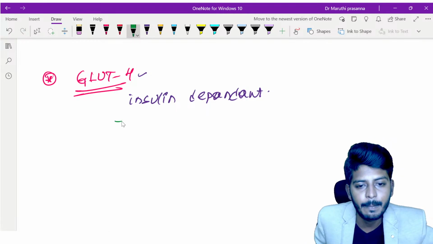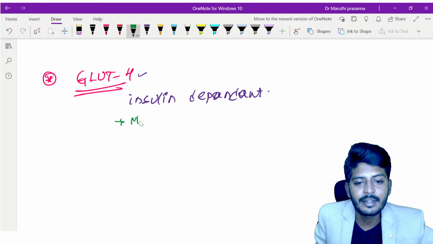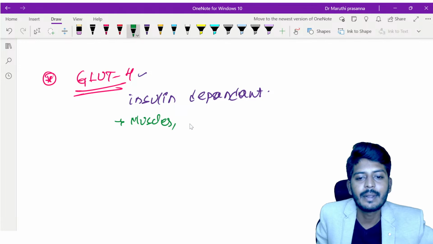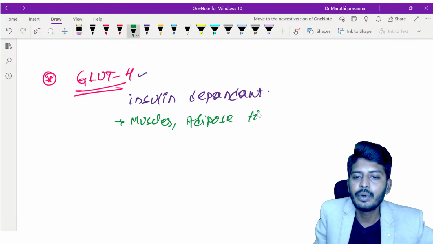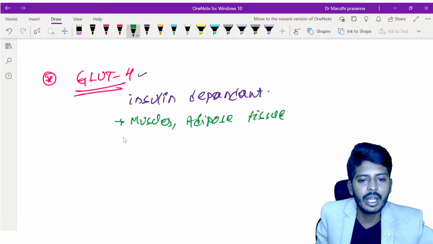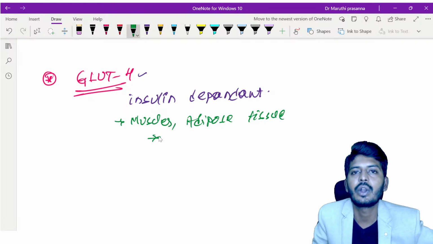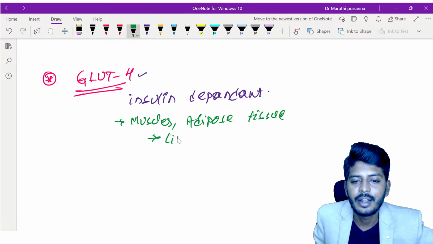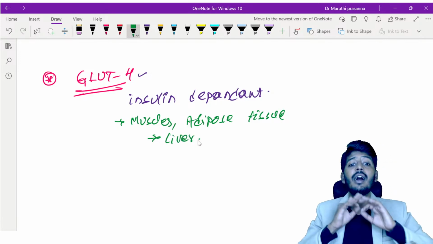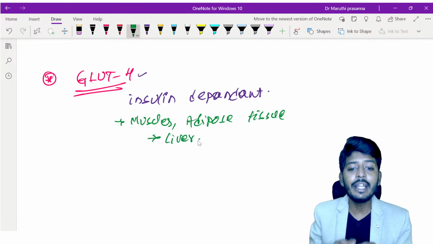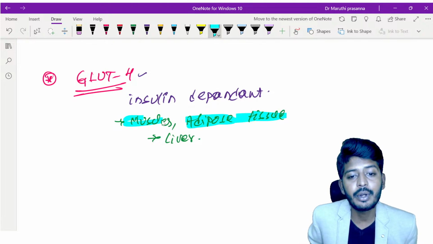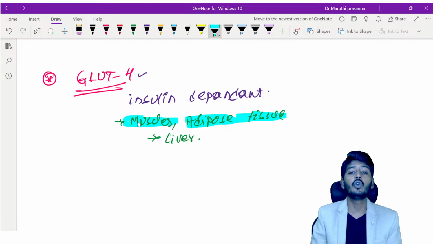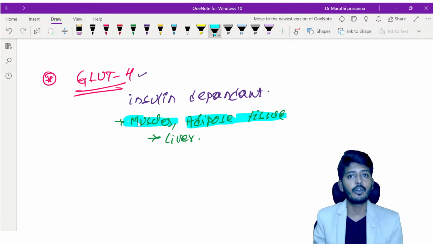They have asked the location previously. It is located in the muscles, in all your skeletal muscles, in your adipose tissue, and also in a very important location, that is your liver. So for the glucose to enter into the muscles, adipose tissue, liver, and even the heart, which transporter is required? GLUT4 is required. GLUT4 action is dependent on insulin. If insulin is not there, GLUT4 will not work.